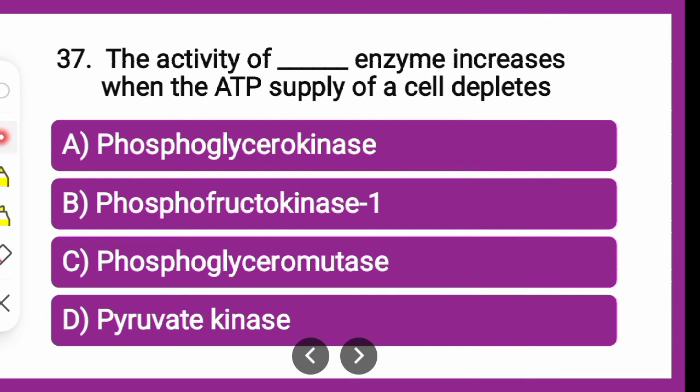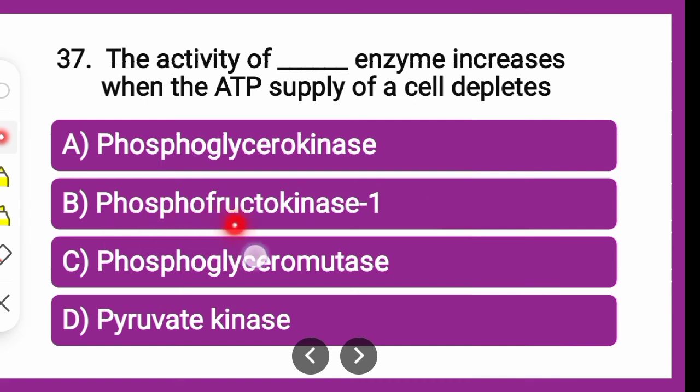Next question is, the activity of dash enzyme increases when the ATP supply of the cell depletes. Which enzyme's activity increases when ATP is utilized, when the ATP supply is depleted?